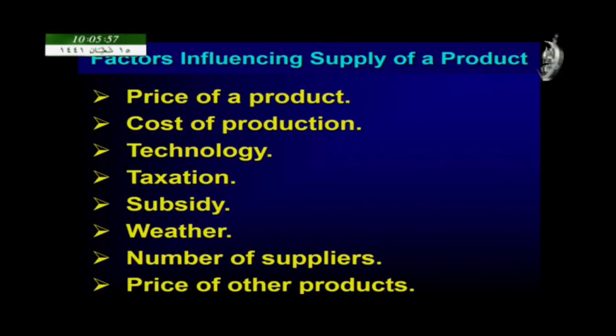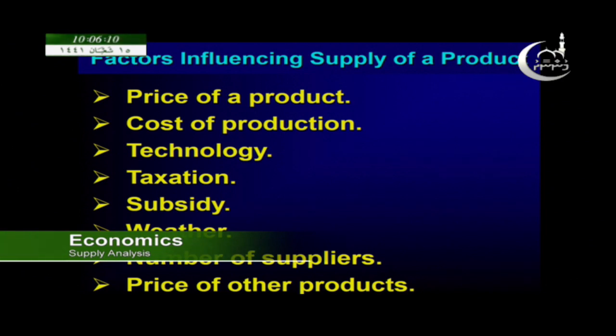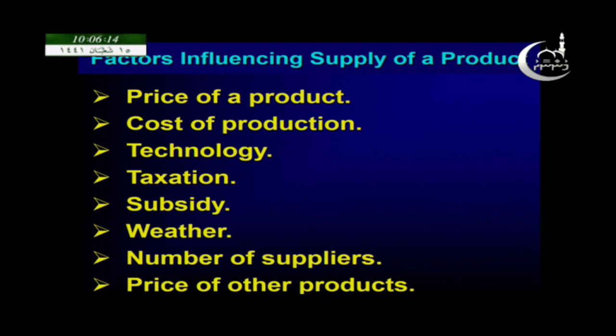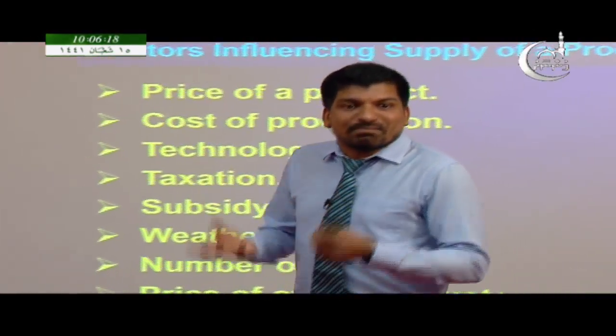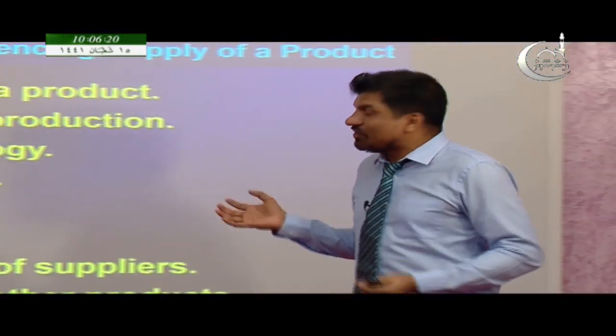And next we are moving to the factors influencing the supply of a product. What are the factors influencing the supply of a product? One of the important factors, no doubt, is the price of the product, which we already discussed. Another important factor which influences the supply of a product is the cost of production.